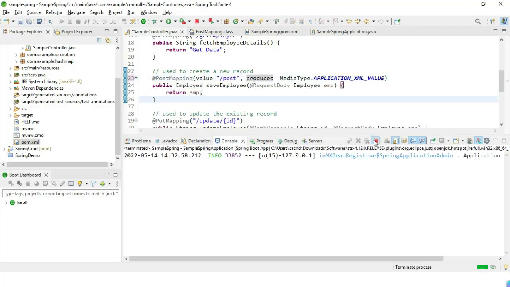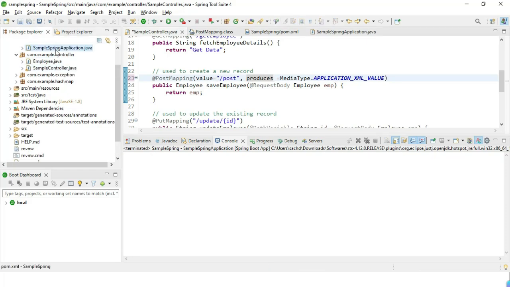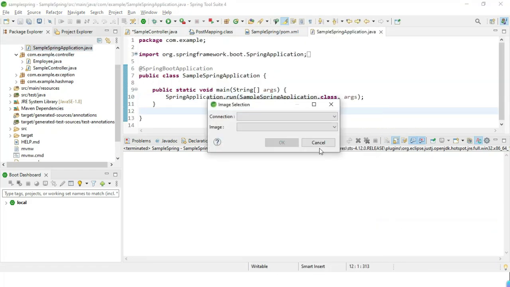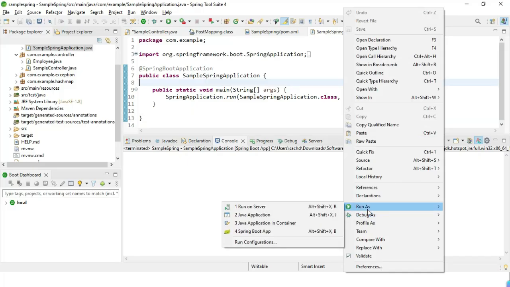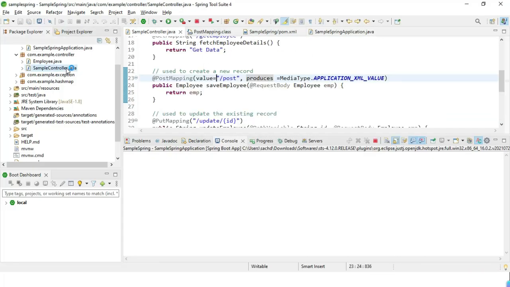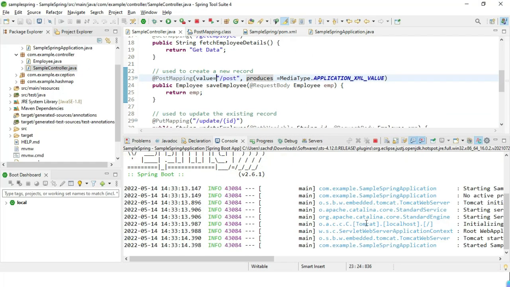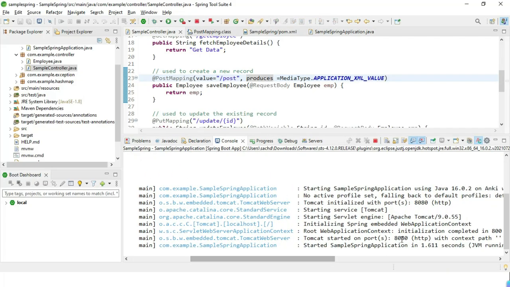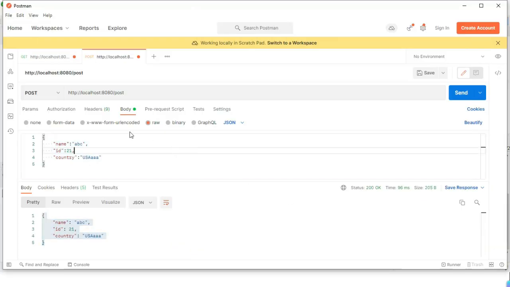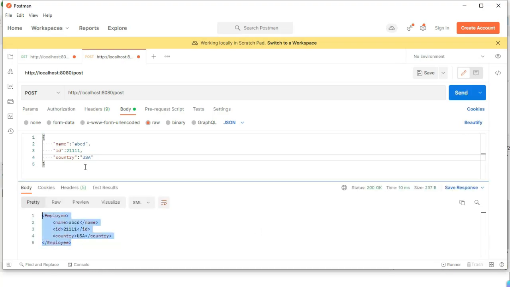Okay, now we will quickly start our application and see whether it really works or not. So I have started my application and it is running on port 8080. And this is our Postman. Okay, this was the request, I mean the URL. Now the request is in JSON. If you see, we got the response in XML. If I try to change the values here, yeah, correct. So the request is in JSON and the response is in XML.